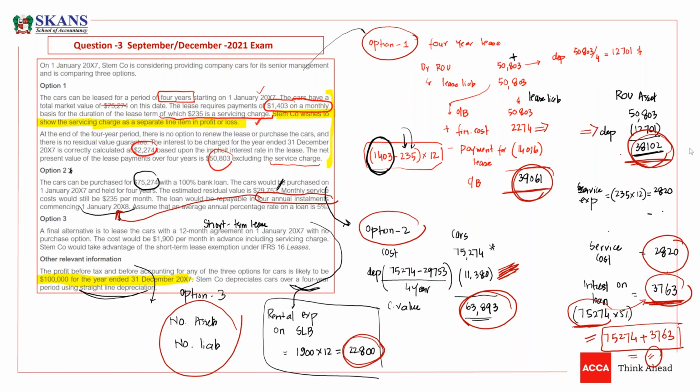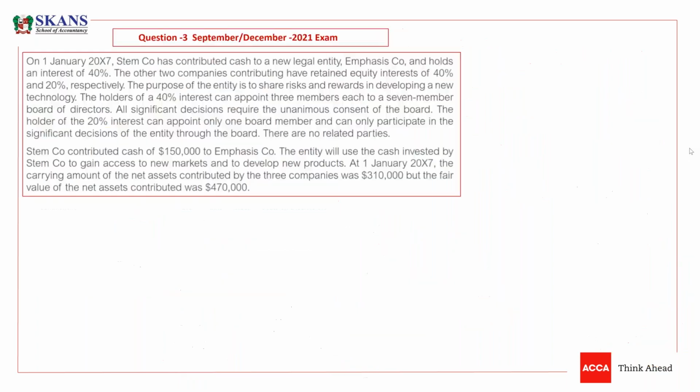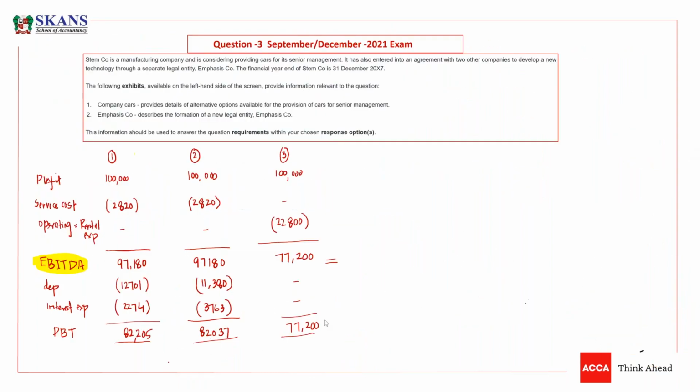Okay, someone is asking me, do we have to mention which one is favorable? Just like option 2 being more favorable. So you can say that, but actually the examiner didn't ask you about which one is favorable. But yes, you can say that because it will take just one line. Yes, you should say that.